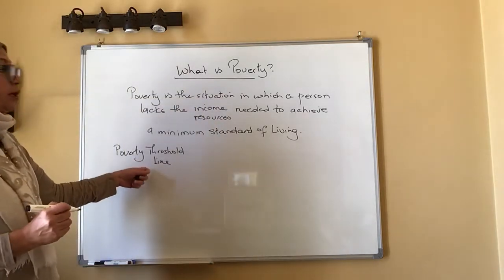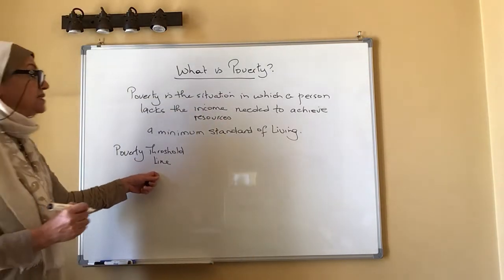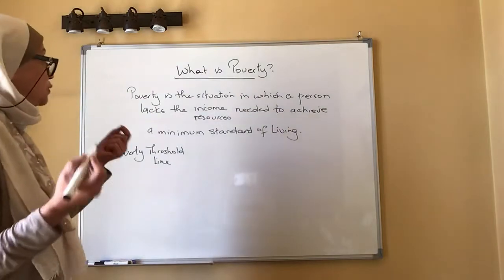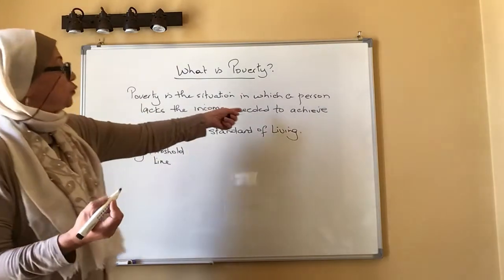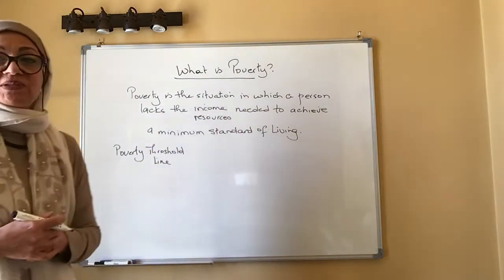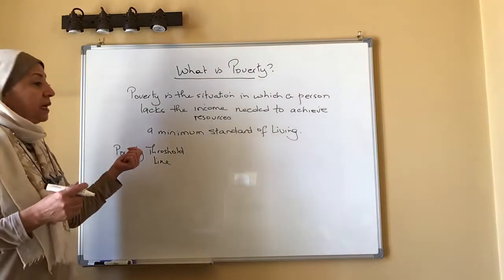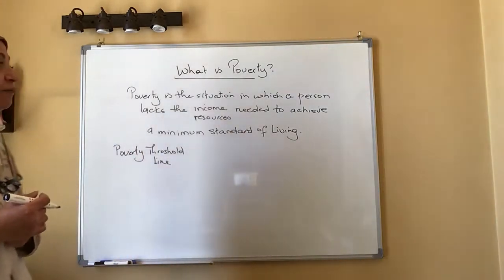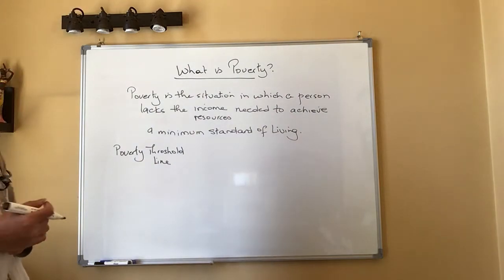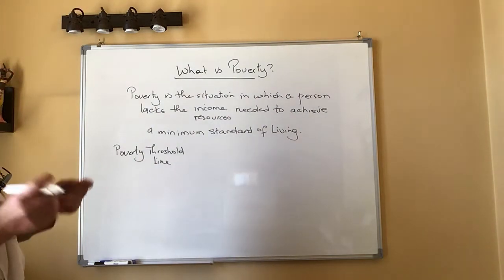The poverty threshold or the poverty line is the minimum income a person needs to achieve this minimum standard of living. Although there is no universal value, however, the United Nations sets a certain value.